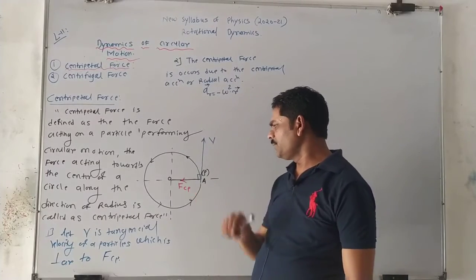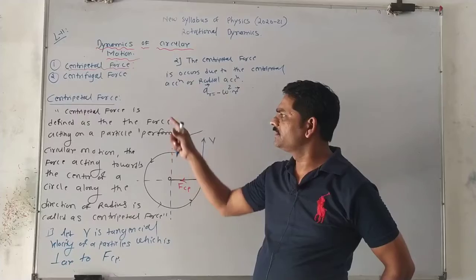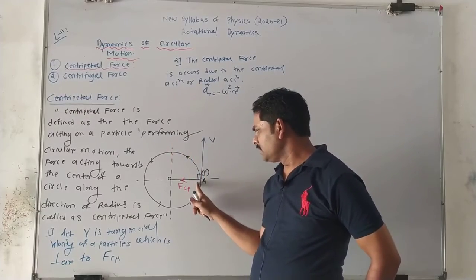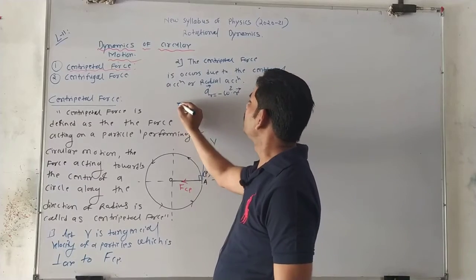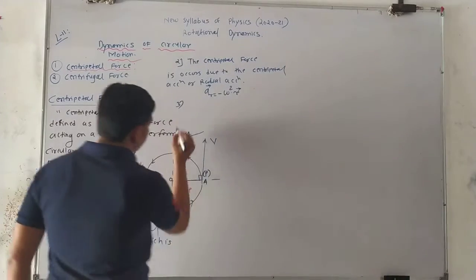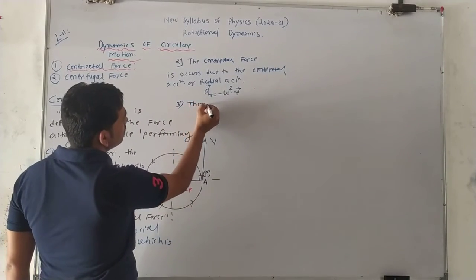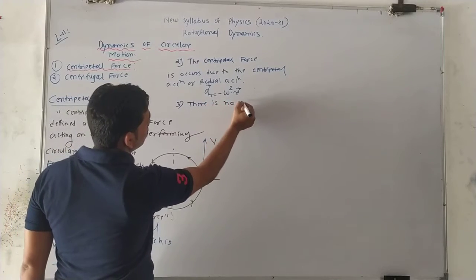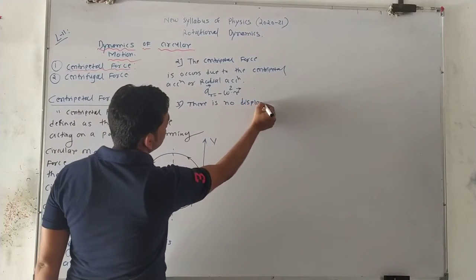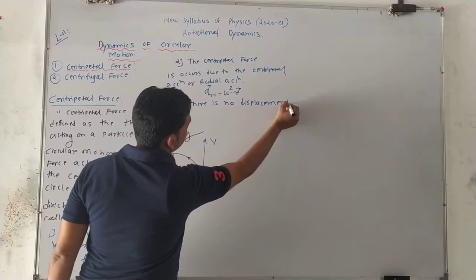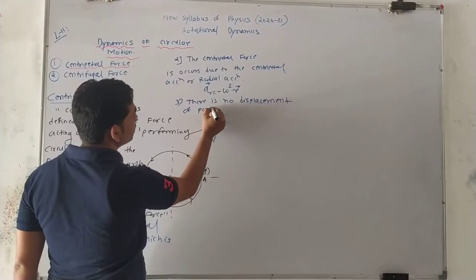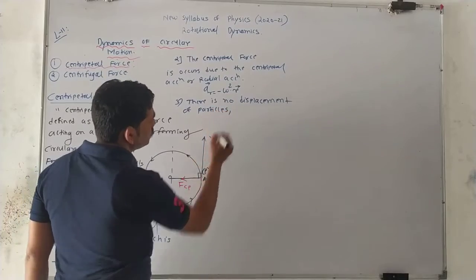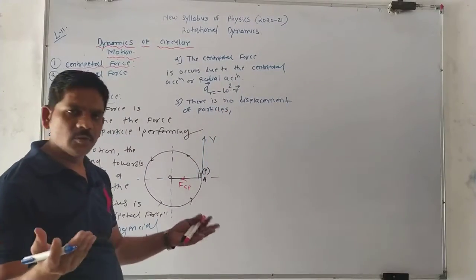Then another point about centripetal force: there is no displacement of the particle. The third point is that there is no displacement of the particle, so no displacement means no work done.